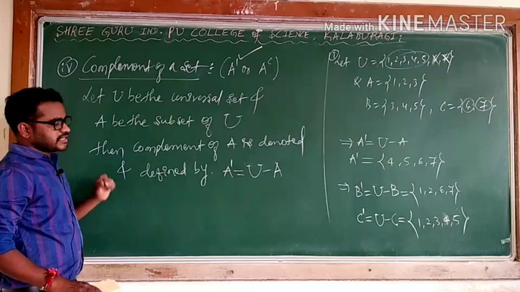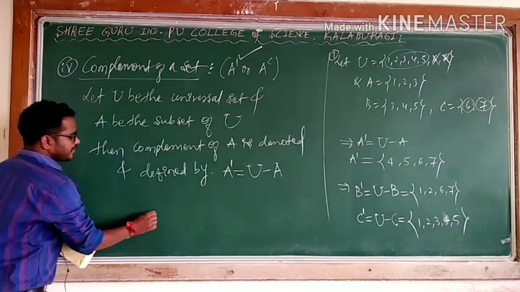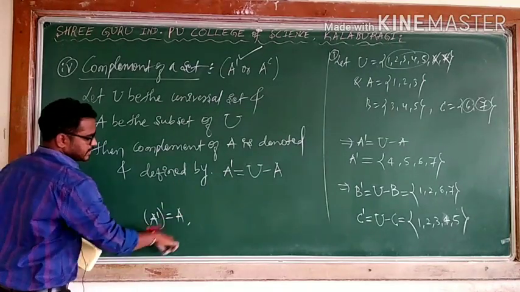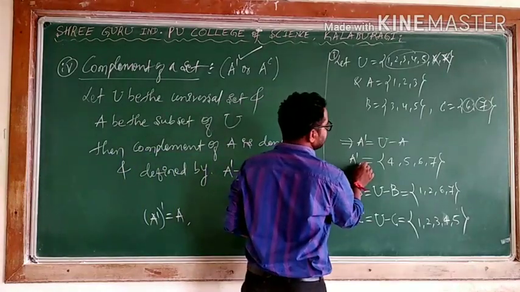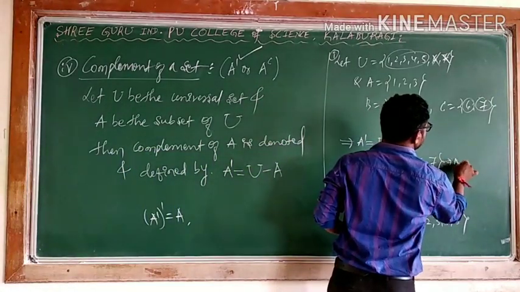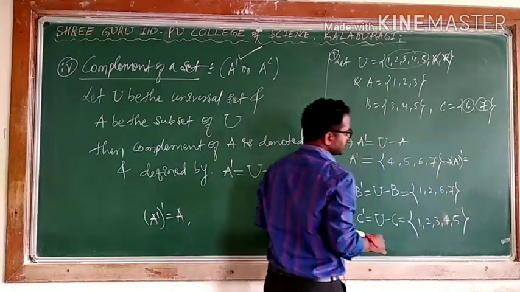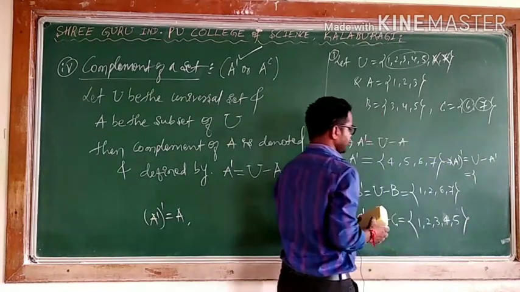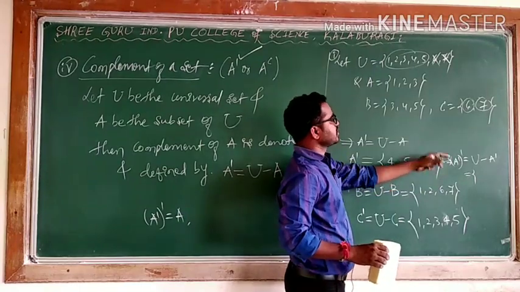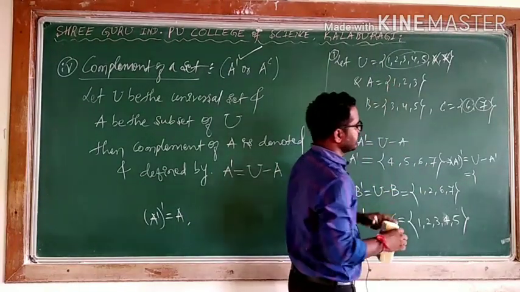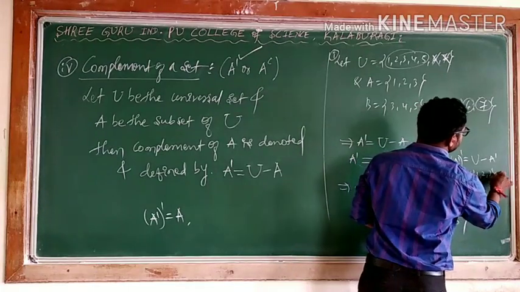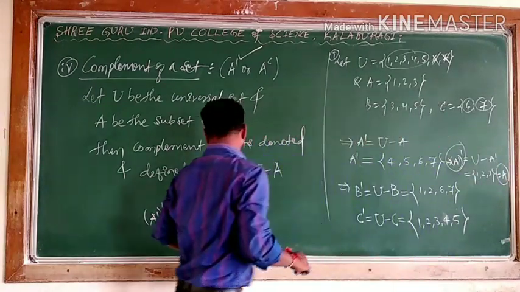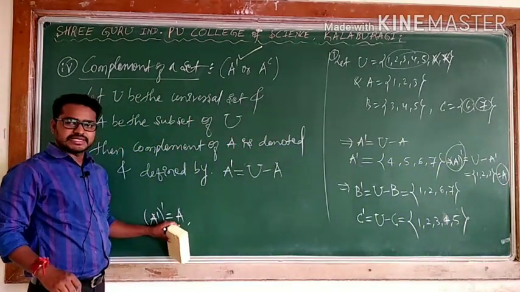It is clear. Another thing is that the complement of the complement is the set itself. For example, what is the complement of A complement? It is U minus A complement. What is that? You eliminate these 4, 5, 6, 7 from the universal set, and you get only 1, 2, 3. You get A only. So the complement of the complement is itself.